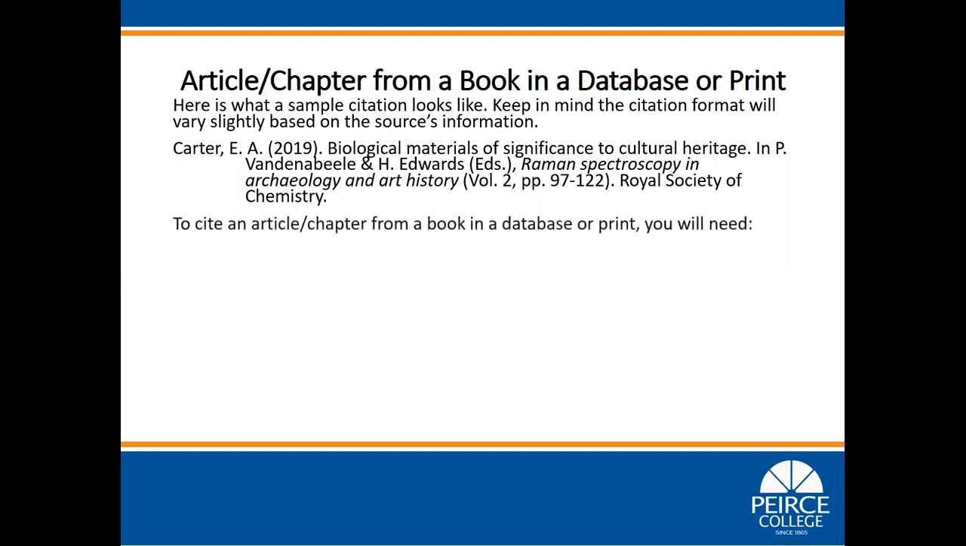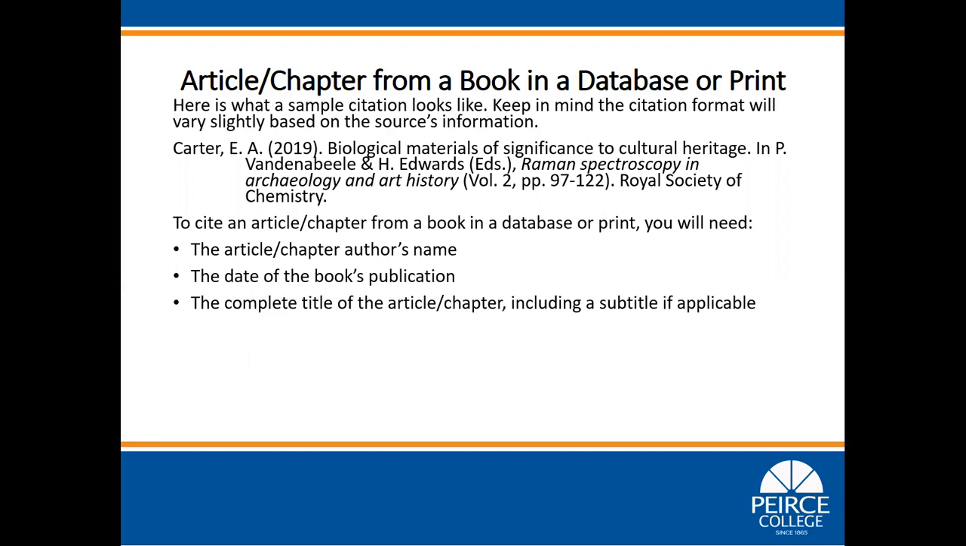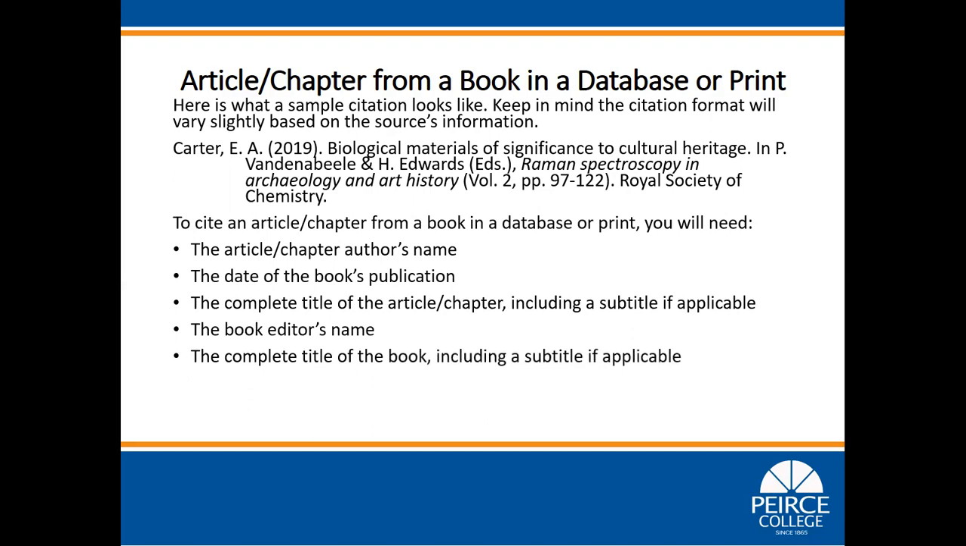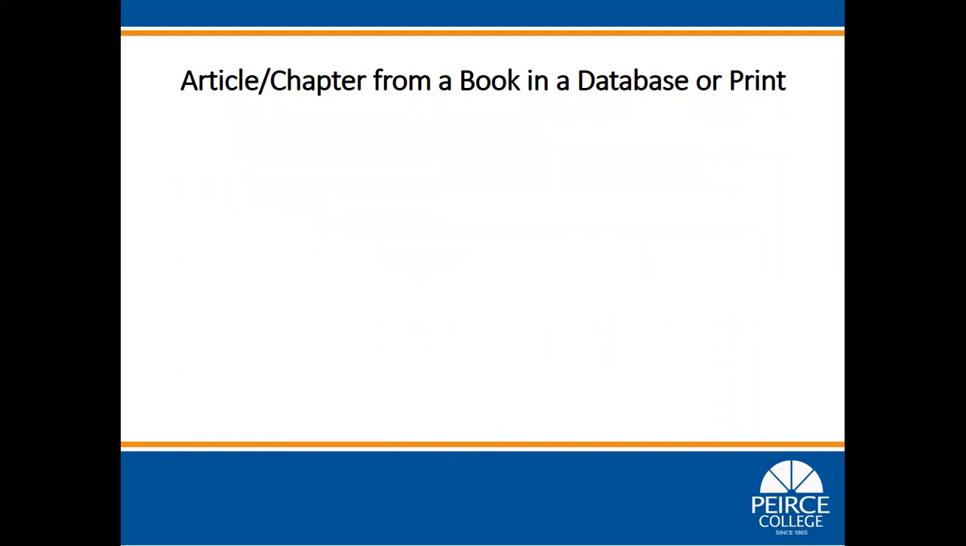To cite an article or chapter from a book in a database or print, you will need the article or chapter author's name, the date of the book's publication, the complete title of the article or chapter, including a subtitle if applicable, the book editor's name, the complete title of the book, including a subtitle if applicable, the edition number and volume number if applicable, the page numbers of the article if known, and the name of the publishing company.